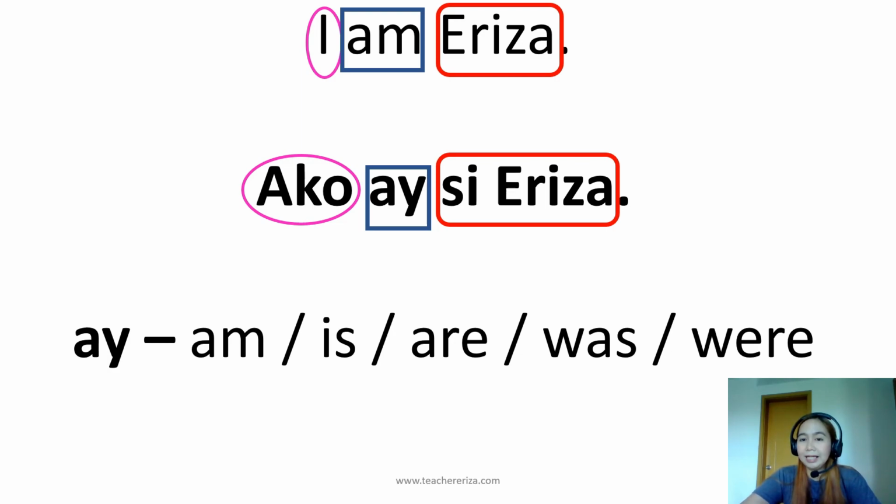Okay, so this is the formal way. We call this the formal way. The formal way is we will just follow the English sentence pattern. So if you notice, we started here with the subject, I, ako, and then the verb, am, ay, and then the predicate, which is si Eriza.